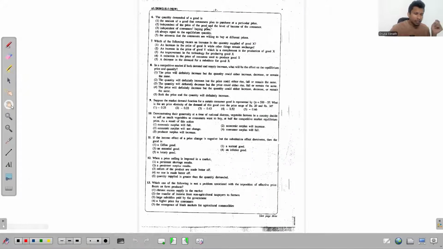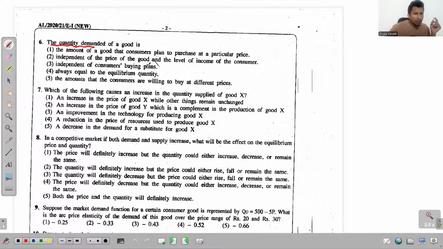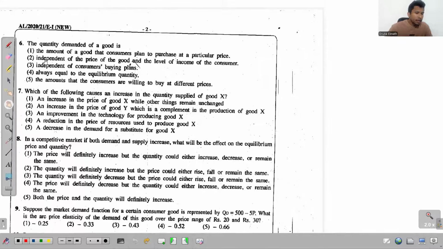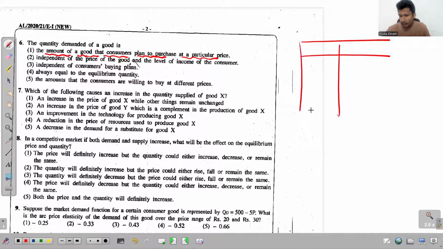Now look at question 6. In question 6, it says the quantity demanded of a good is. The first one says the amount of a good that consumers plan to purchase at a particular price. If you remember the theory classes, the very first thing that I mentioned on the day that we started the lesson theory of demand is the difference between the demand and the quantity demanded.